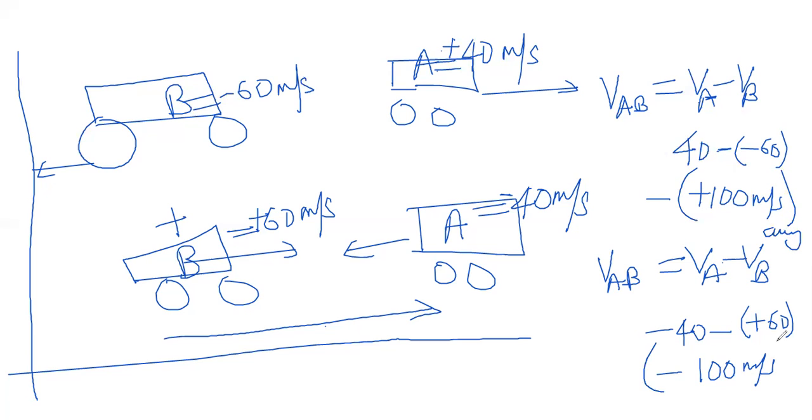Understood? Here, net answer, how would you feel this as? Would you feel this as coming faster towards you or going away from you? Faster, sir. Approaching, sir. Faster towards you. So you write here towards. Towards means minus or plus? So this will finally become minus 100 and this will actually become plus 100.